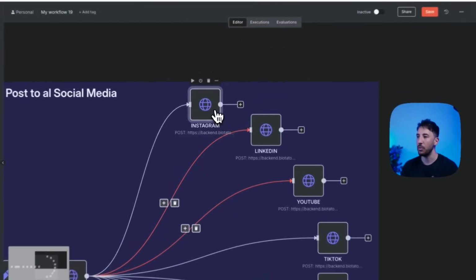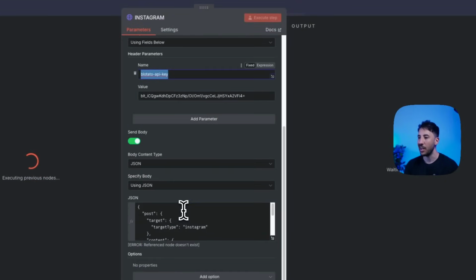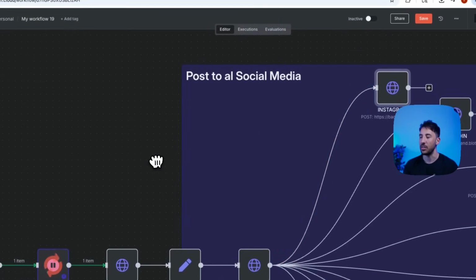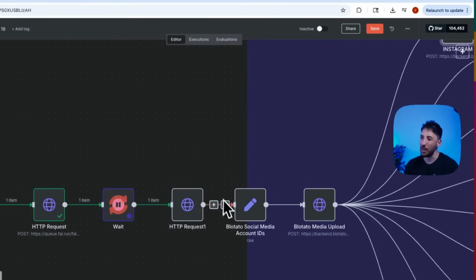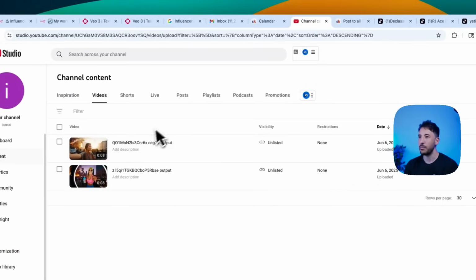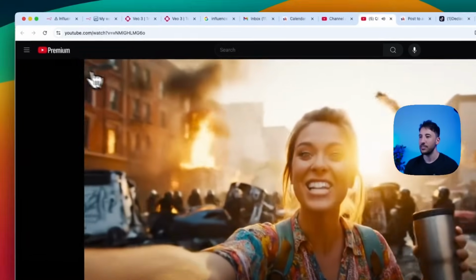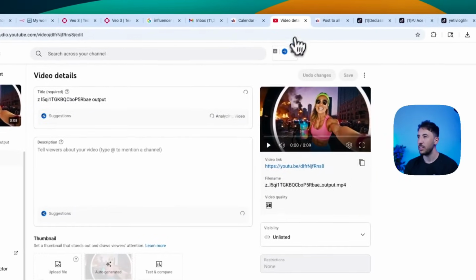And they are pretty simple. Each one is an HTTP request node. Same thing, you will add your Blotato API key, and then you will provide some JSON to make sure that everything is going to that particular platform. So feel free to check that out. Obviously, it's optional here, and we're not going to post it on social media. I did that already on my account right here on my YouTube, so as you can see, it does work, right? And this one too, I posted it earlier.